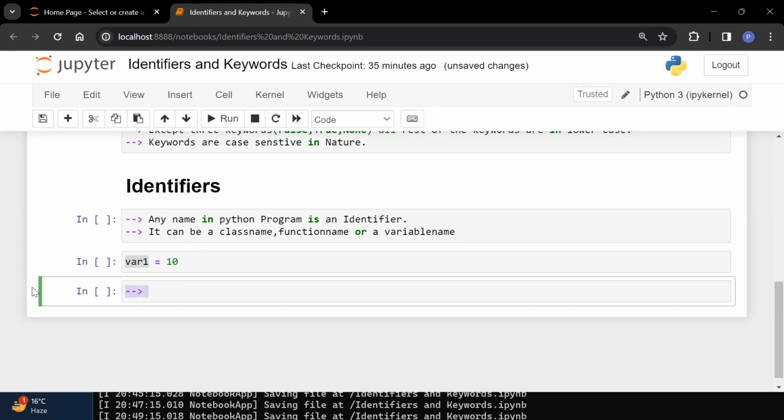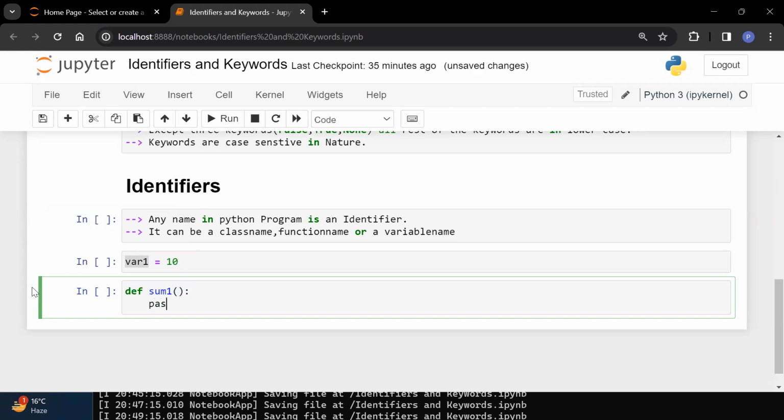Same as it is, if I take one more example, a function I am going to create, someone, and pass. Now in this, what is an identifier? This function name is an identifier. Why this function name is an identifier? Because how you can understand that this is my function. What is the name of this function? The name of this function is this one. So that means this someone is used for identifying this function name.